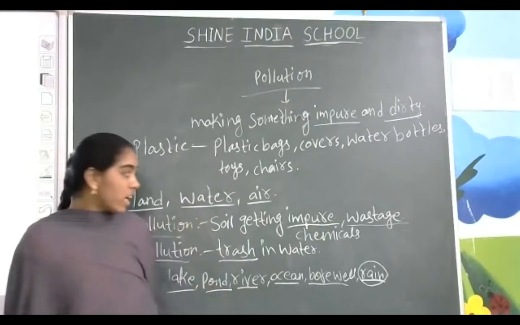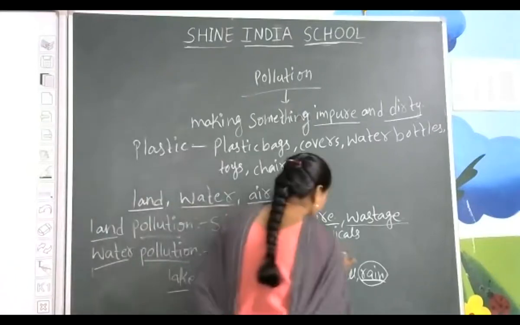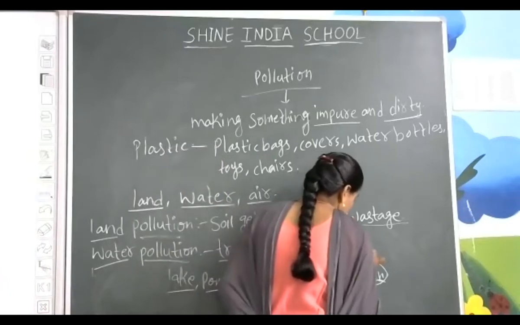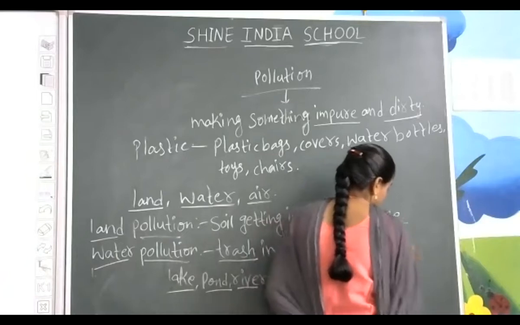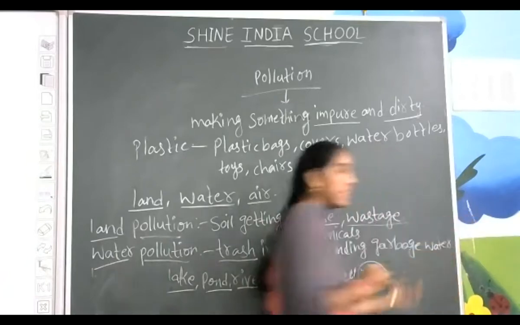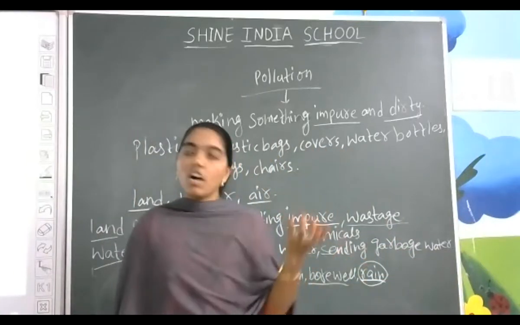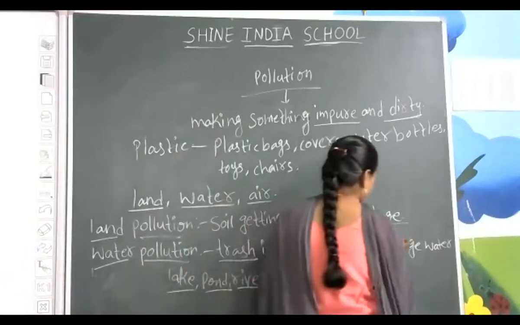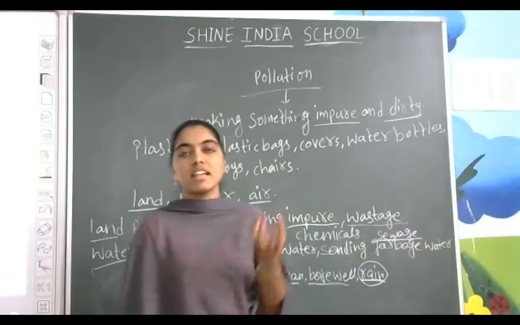And next one, what are we going to do? Sending garbage, sending drainage, or we will say garbage water. If we are going to send drainage water or garbage water into the rivers or into the lakes, you can say sewage water, nothing but drainage water.